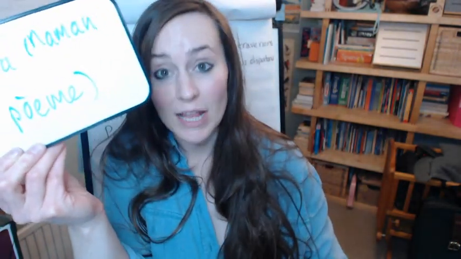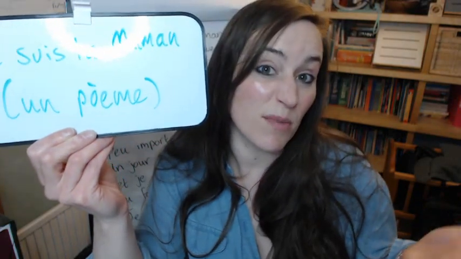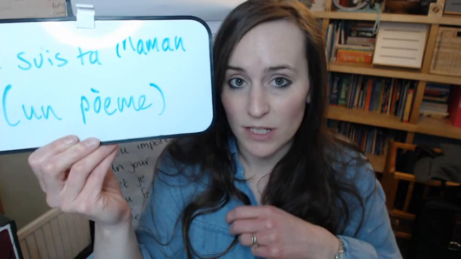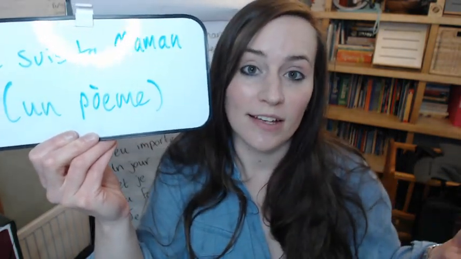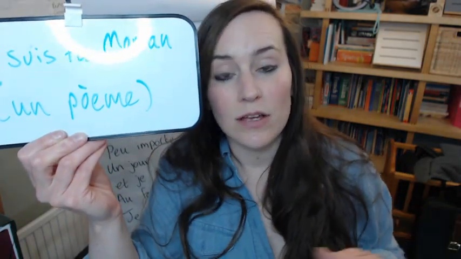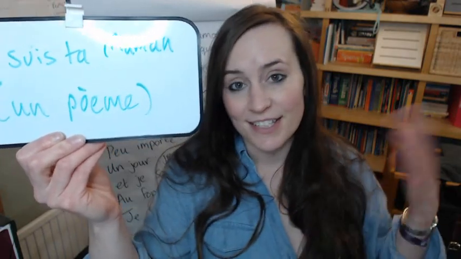La maman, la mère, the mother, the mummy, the mum if you like. And so if it was a masculine word like your father, it would be ton père. Je suis ton père. Je suis ta mère. Je suis ta sœur. Je suis ton frère, etc.